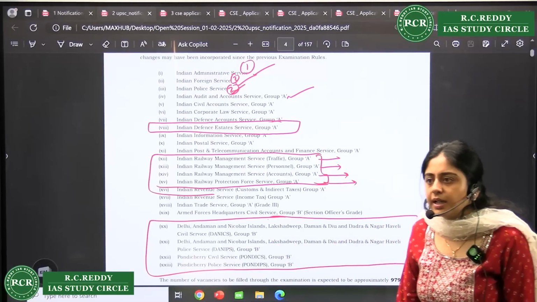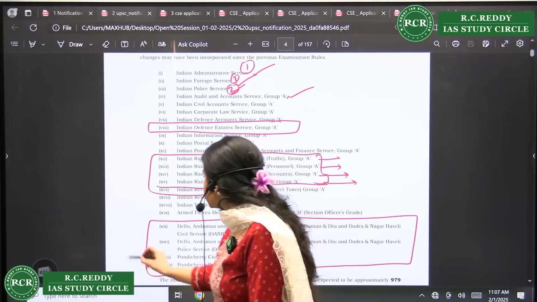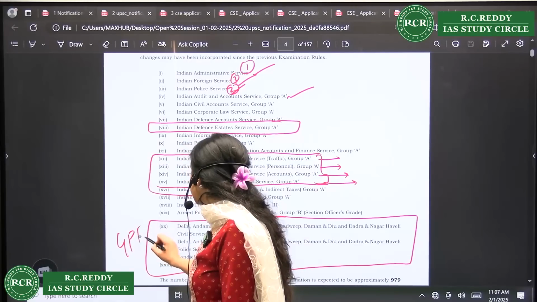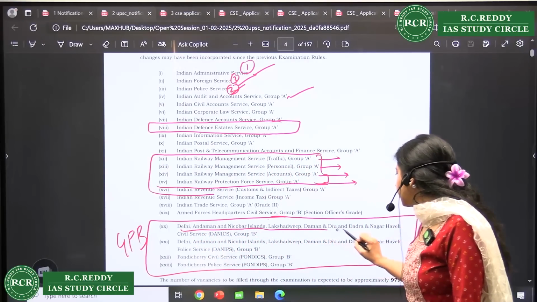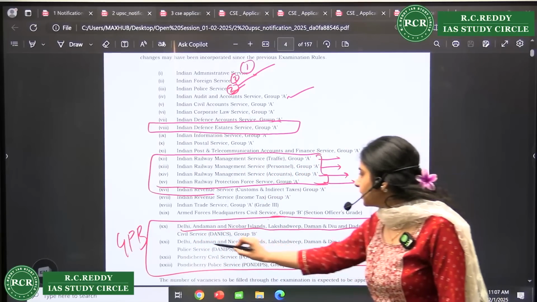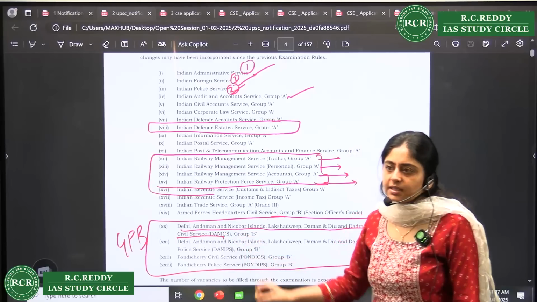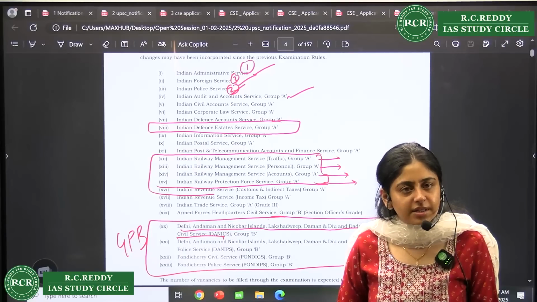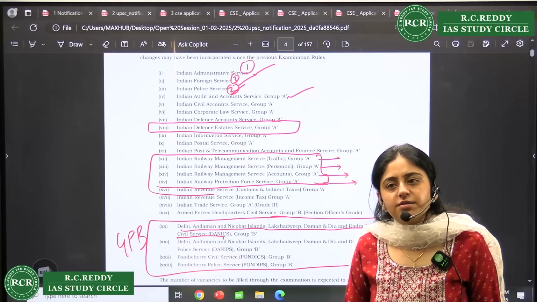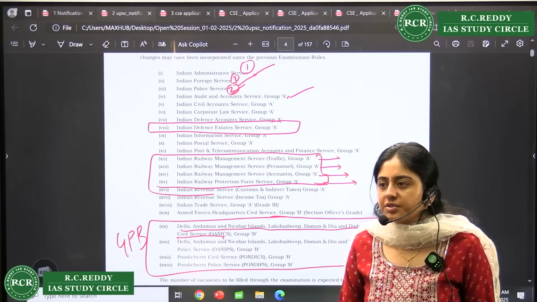DANIPS, right? These are Group B services. Delhi and Andaman Nicobar, Lakshadweep, Daman and Diu, Dadra and Nagar Haveli civil services. That is DANIPS, Group B. So you are kind of an administrative officer. After 10 years of the job, you are promoted to an IAS officer.